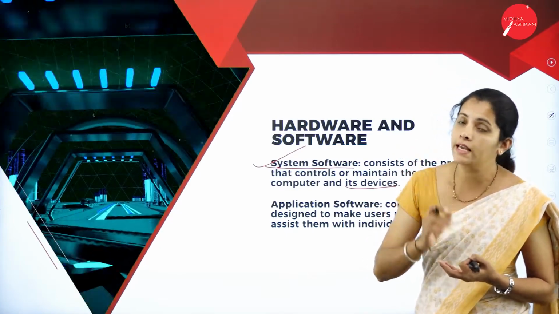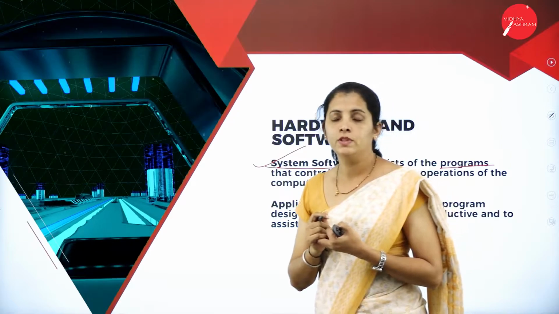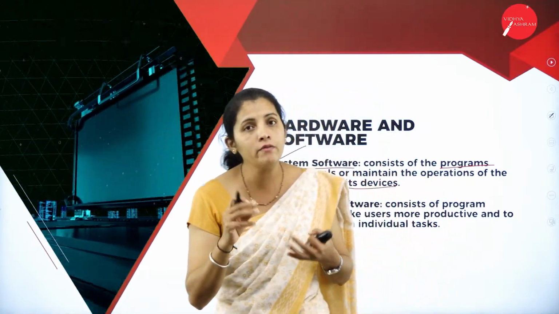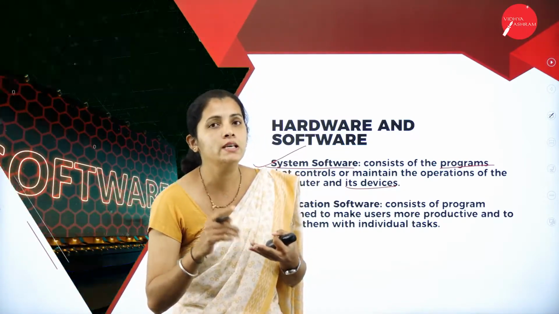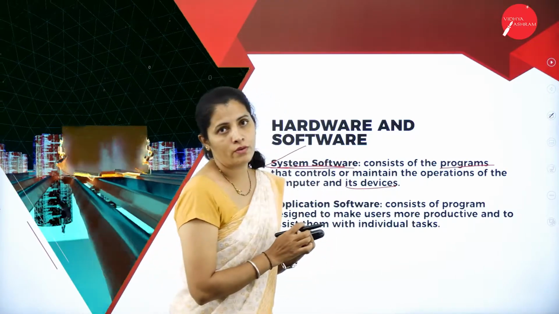And the best example for system software is the operating system. When I say operating system, we have Windows operating system, Linux operating system, Mac OS, etc. These are the examples for system software.